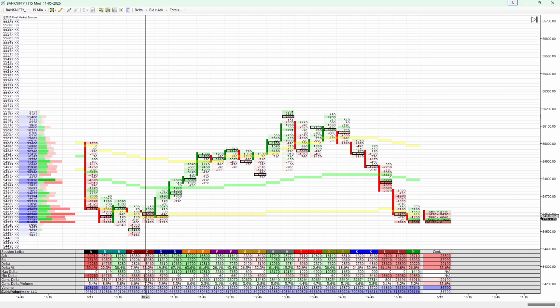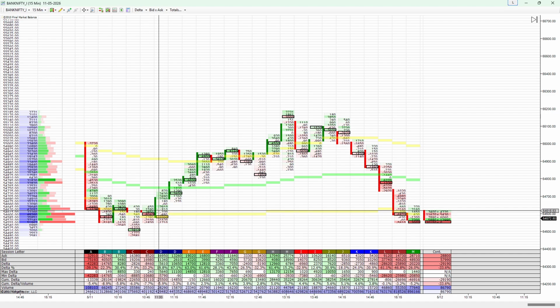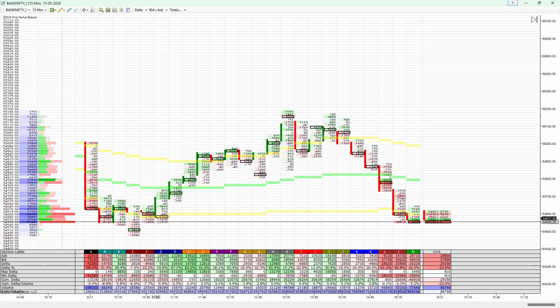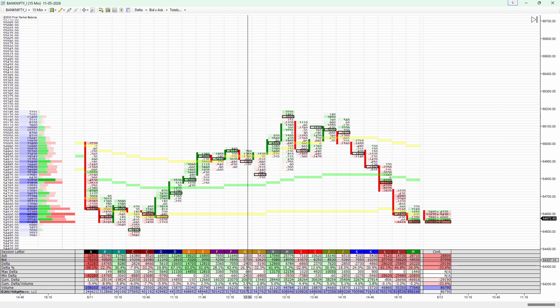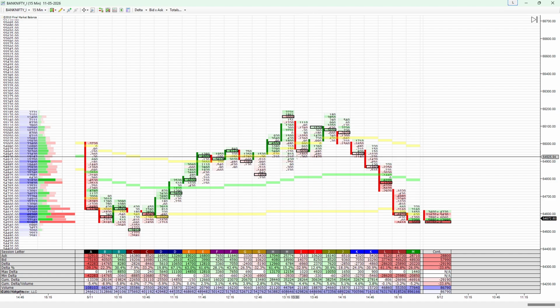You can clearly notice C session, as soon as it ended, D session, as soon as it started, the buyers started coming here, and then again the delta is completely positive here. Currently you can see my screen till the FGH session, and in the G session also they tried to sell a little bit but did not sustain. Still the buyers were controlling the market till the I session.